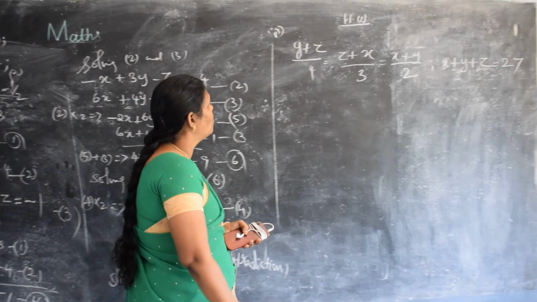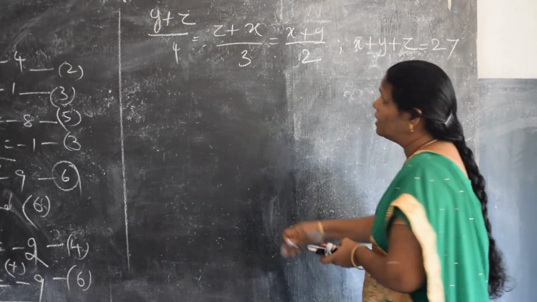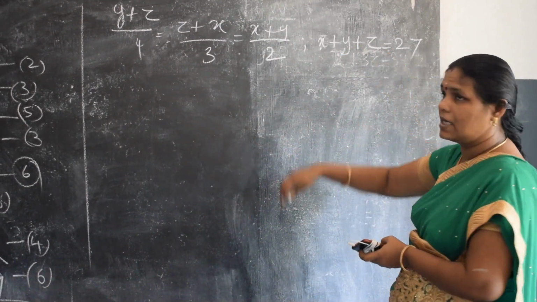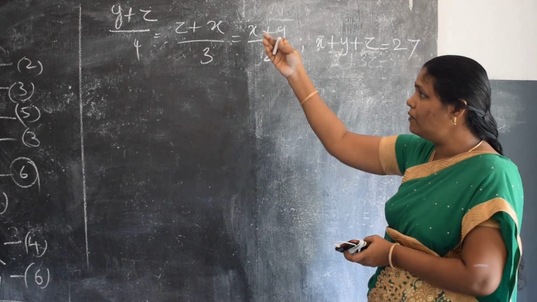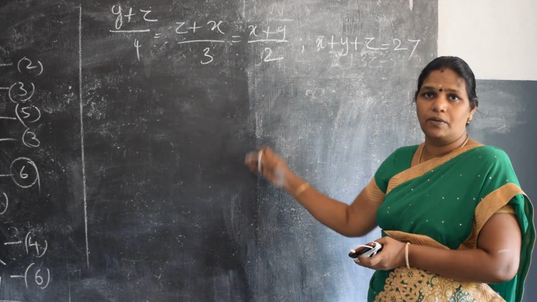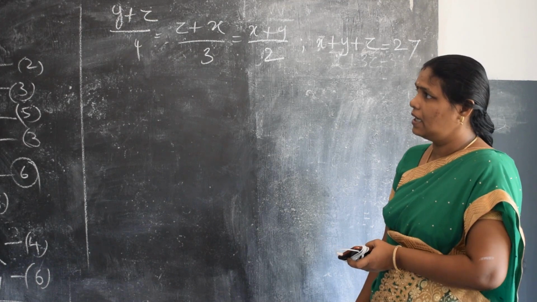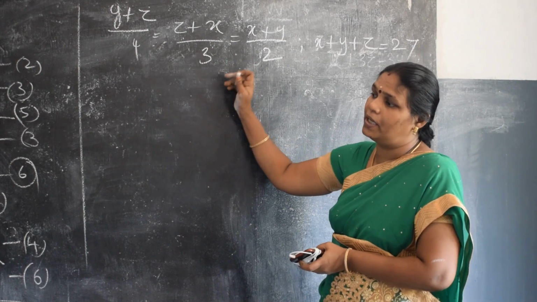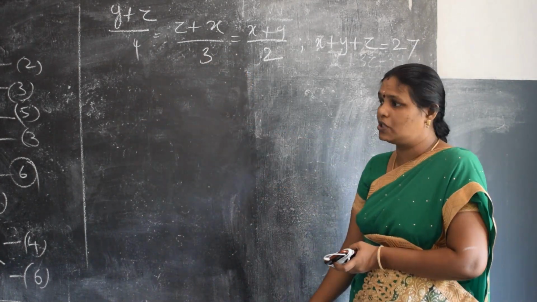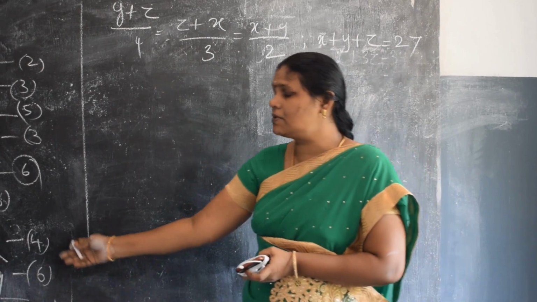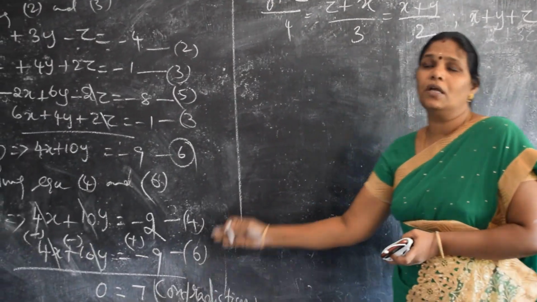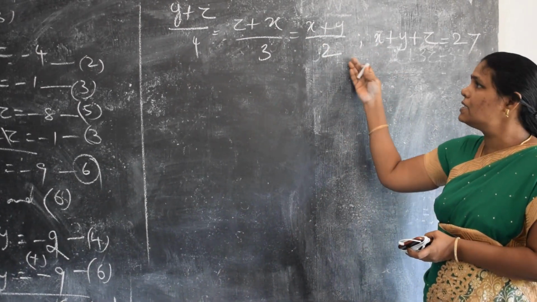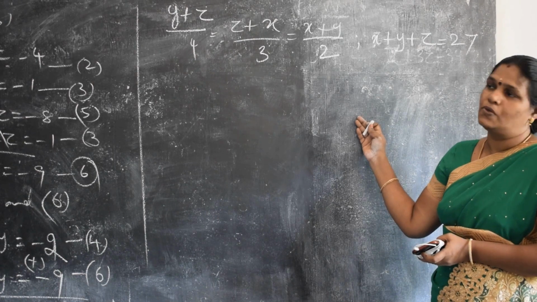See, the third one is the homework problem. As I said before, you can take it as A, B, C and find out two equations, and the third equation is already given. As we have done before, using the elimination method you will solve the problem and get the answer for x, y and z. Suppose you are getting 0 on both sides, you can say it has infinite number of solutions. Suppose you are getting a contradiction in this form, you can say it has no solution. But here you are getting the values for x, y and z. That implies this problem has a unique solution.